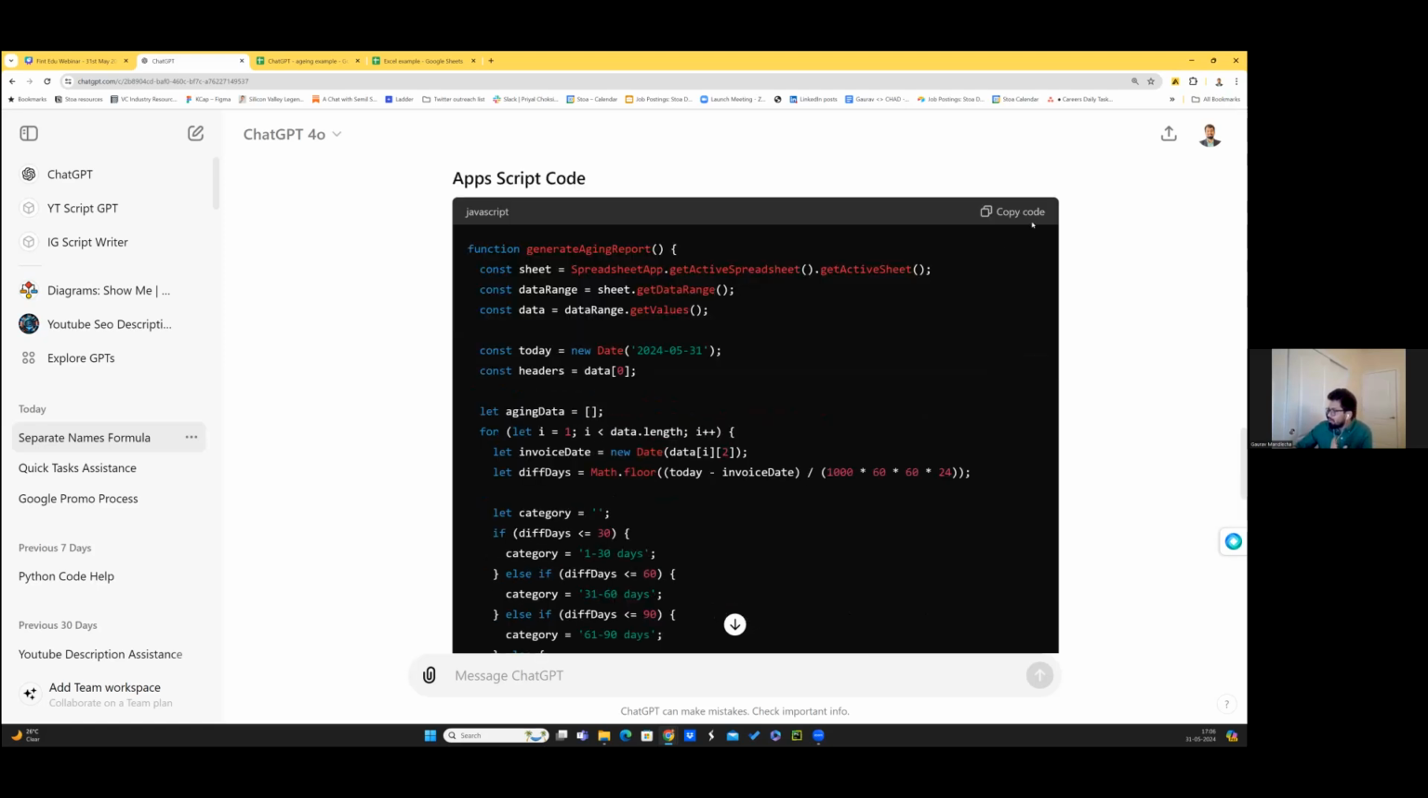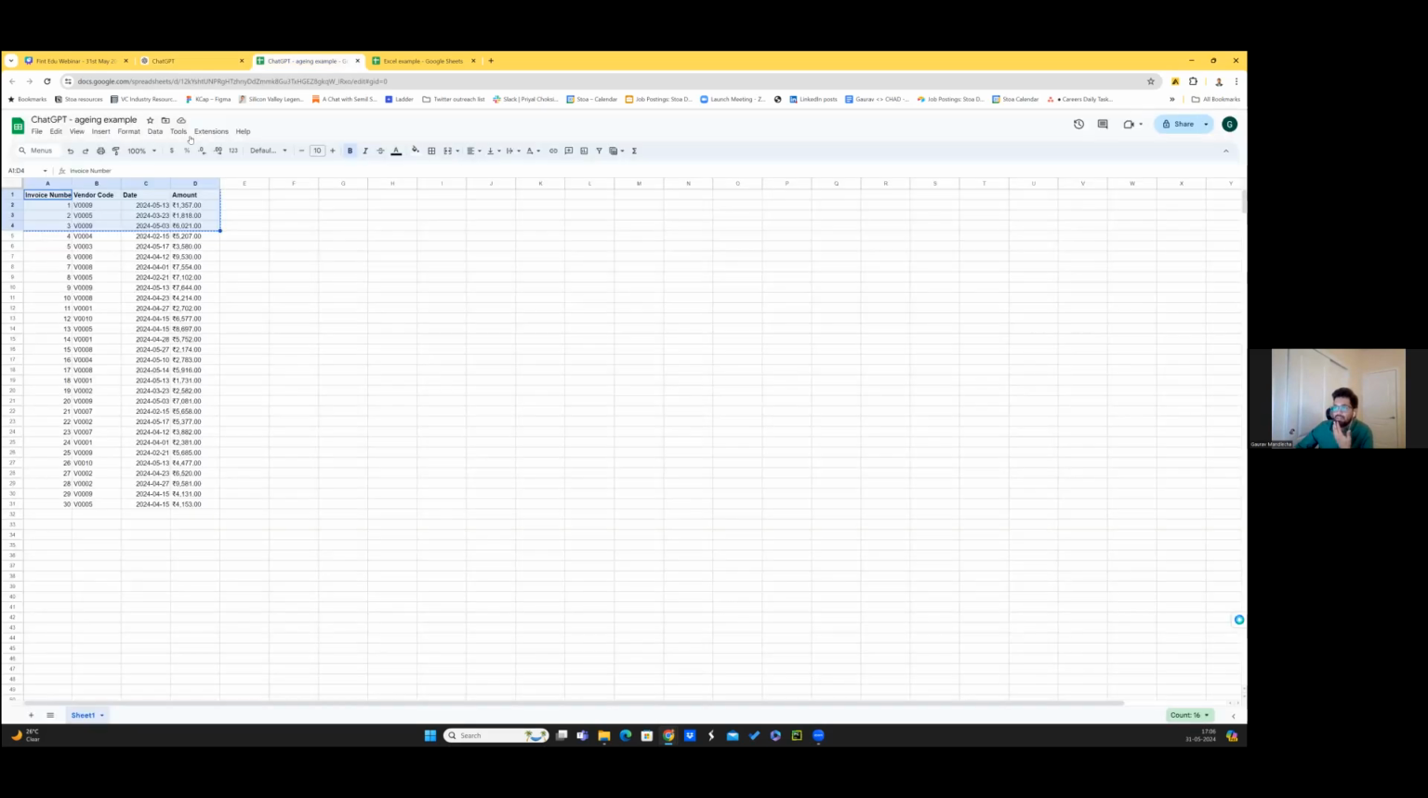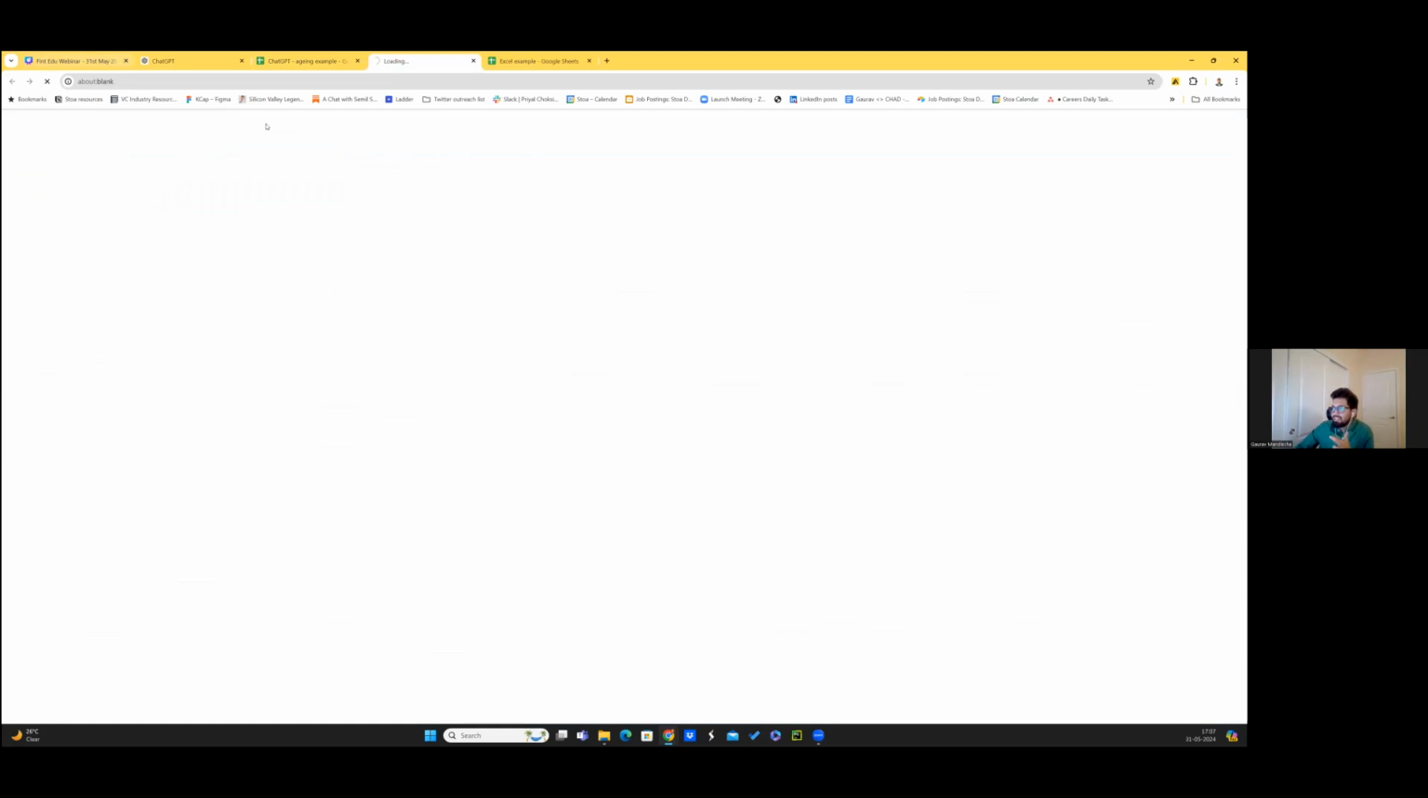So I have copied the code. You can very simply press on the copy button here. I'll come to my Google Sheet here. Much like how it suggested, go to Google Sheets, open Extensions, go to Apps Script. I open Apps Script. It says that if there is existing code here, just delete it, and then it will work as well.